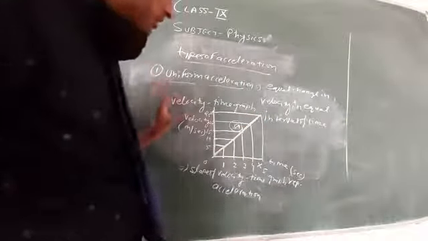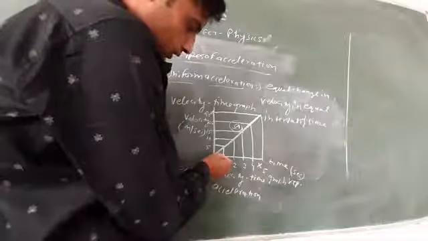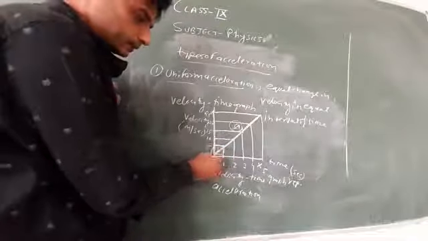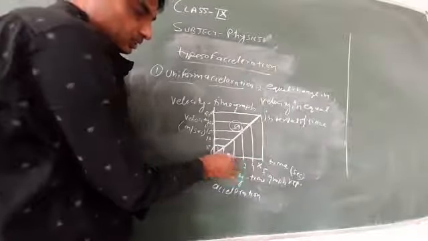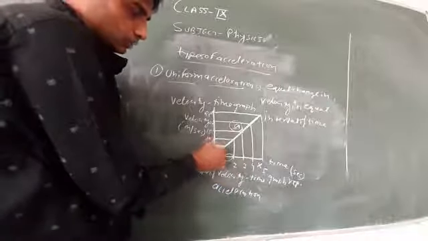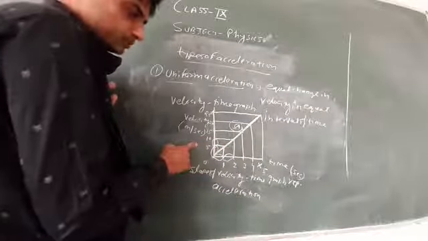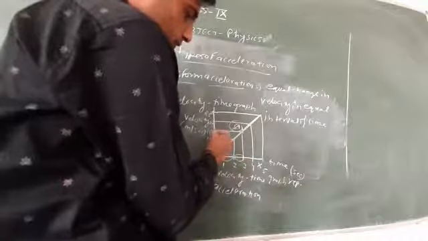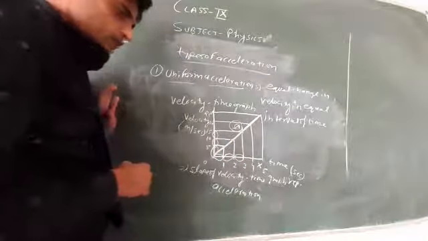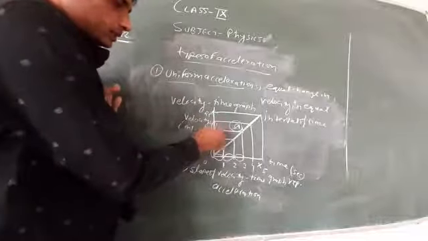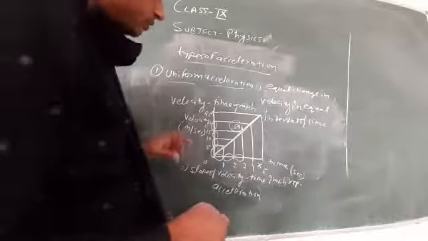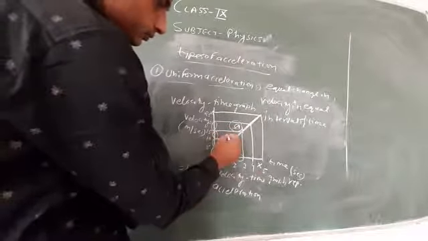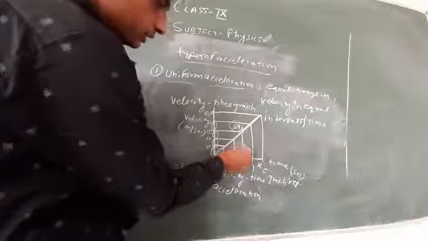There is equal change in velocity. In the first second, the change in velocity is 5 meter per second. In the next 1 second, the change is also 5 meter per second. In the next second, the change is also 5 meter per second.